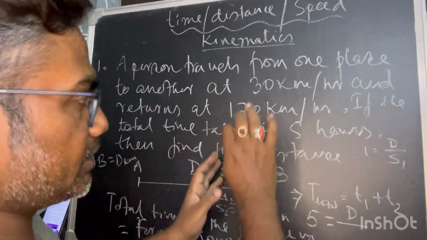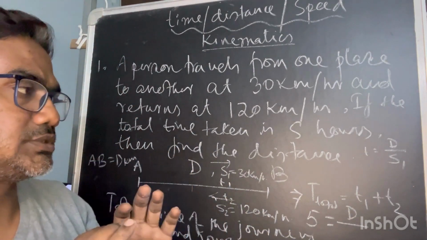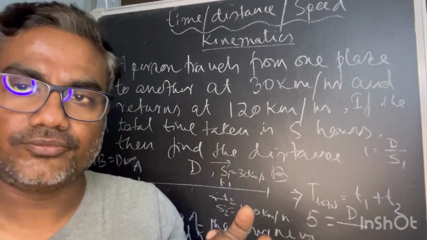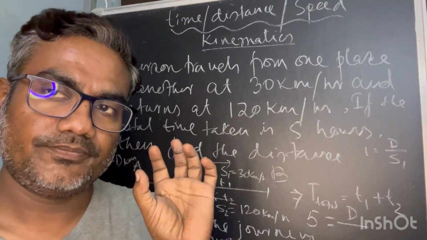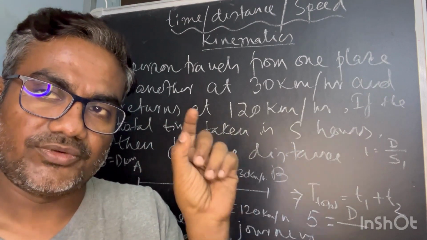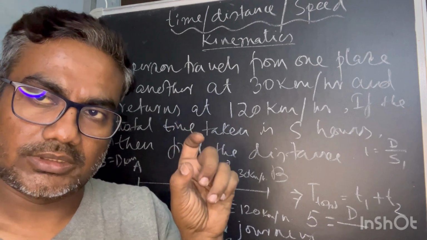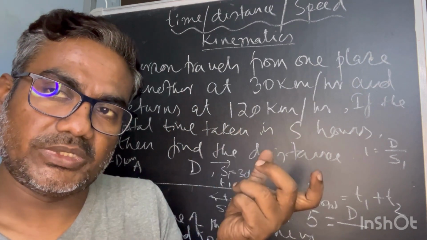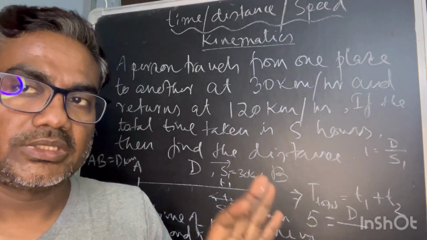Remember that if there is a variety of units, first and foremost your role is to convert and bring all those units to the same unit. If length is in kilometer and time is in second, then the speed has to be converted into kilometer per second. Remember that.